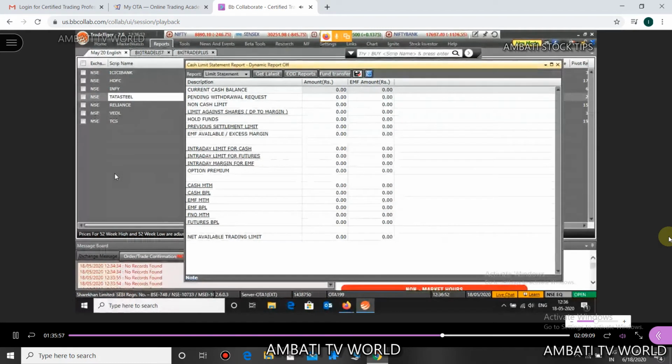Then previous settlement, if you have some, and intraday limit for futures. All these things are in the limit statement, wherein you will find all the cash-related or fund-related items.